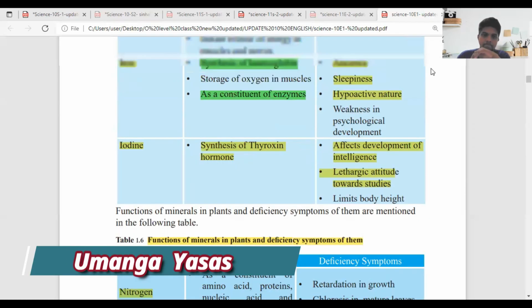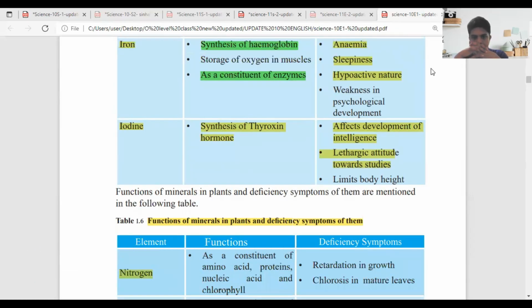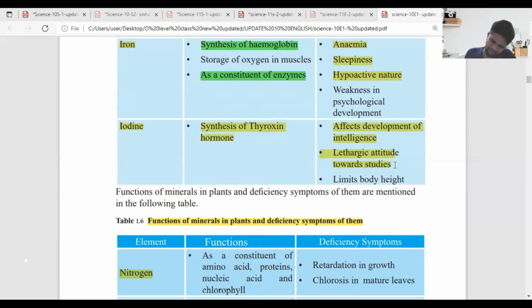The seventh element is iodine. Synthesis of thyroxine hormone, affects development of intelligence. Lethargic attitude towards studies. Limits body height. Okay, that is the one that we want to focus on.